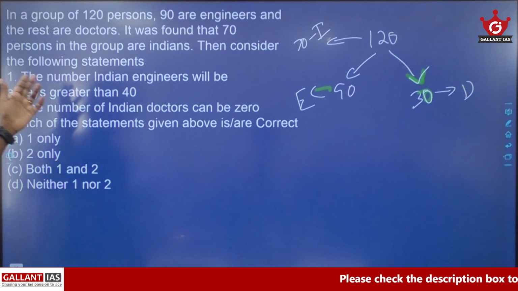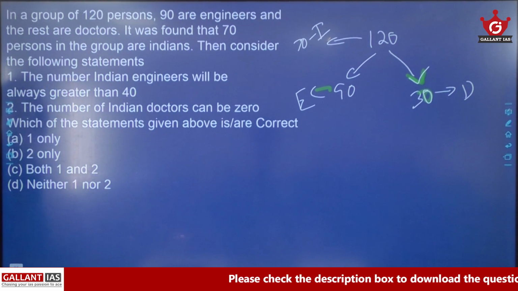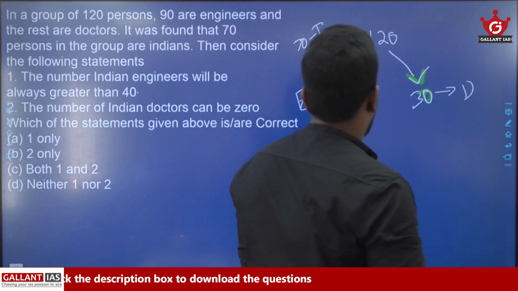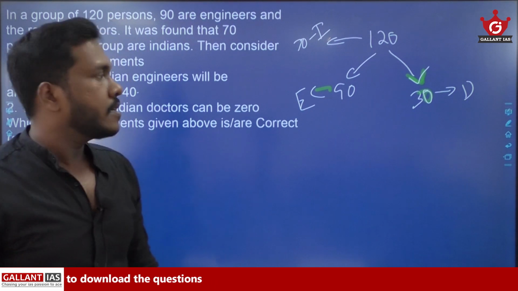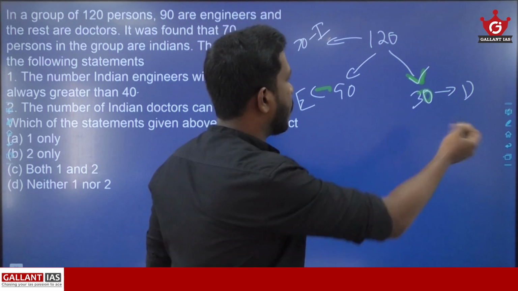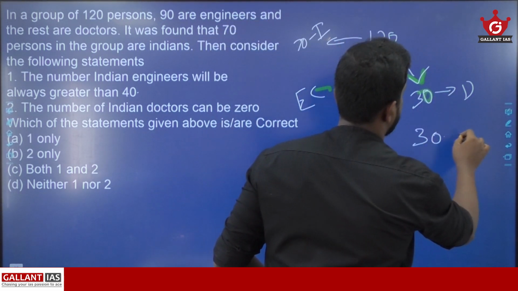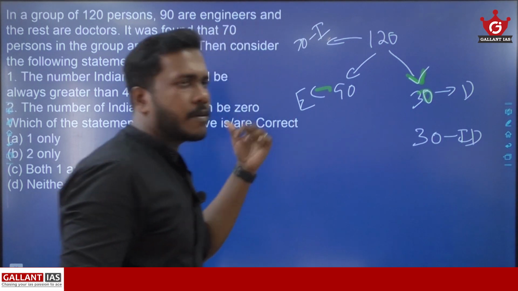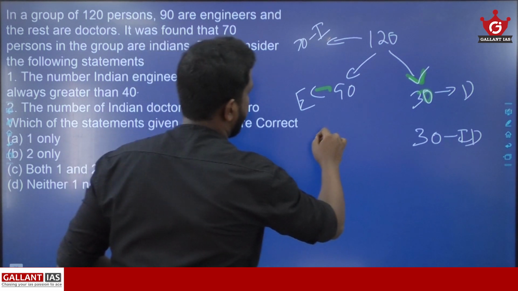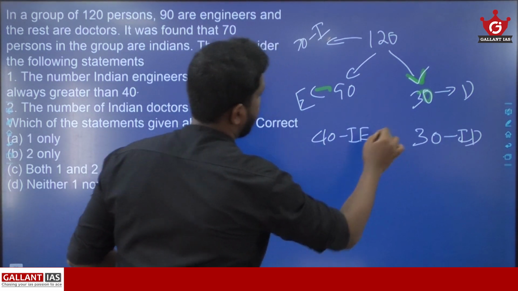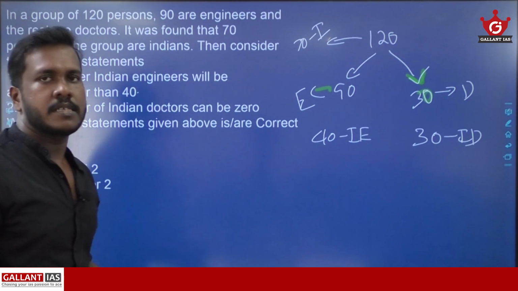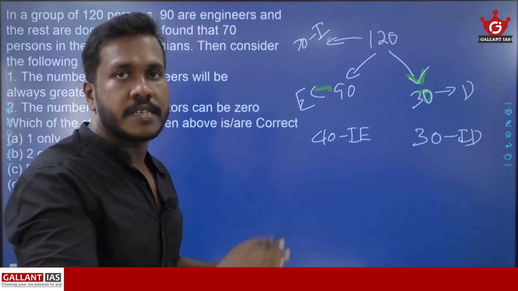The first statement: the number of Indian engineers will be always greater than 40. Let us check whether this statement is correct or not. For that, I am assuming that out of 70 Indians, 30 are doctors. In total there are only 30 doctors, and I am assuming that all those 30 doctors are Indians. That means 30 Indian doctors. So how many engineers will be there? Out of 70 Indians, 30 are doctors, so the remaining 40 will be Indian engineers. That's actually the minimum possibility of the number of Indian engineers.